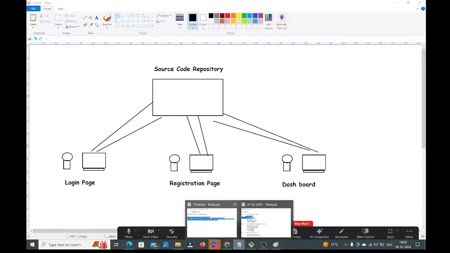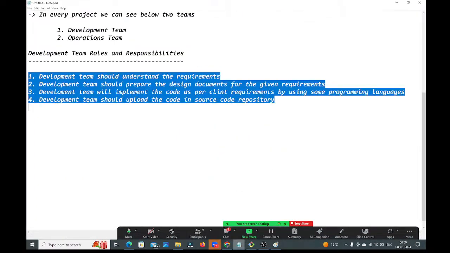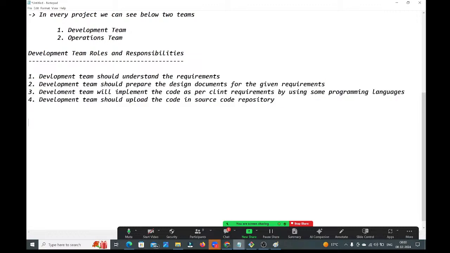See guys, observe carefully. Read it once again, what we have written. What are the roles and responsibilities of the development team? They need to understand the requirements. I have seen so many developers who, without proper understanding of the requirements, start the development. What will happen if they do like that?